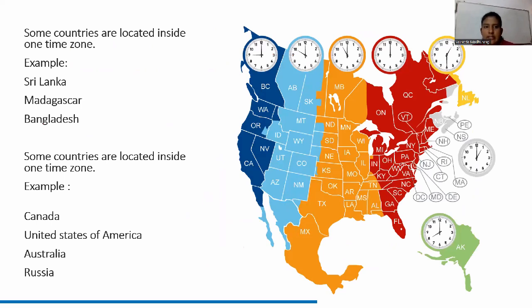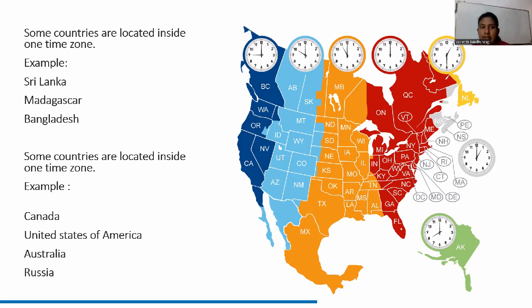Some countries are located inside one time zone. There are wide countries, very big countries. Those countries are located between many time zones. If there are small countries, they are in one time zone.